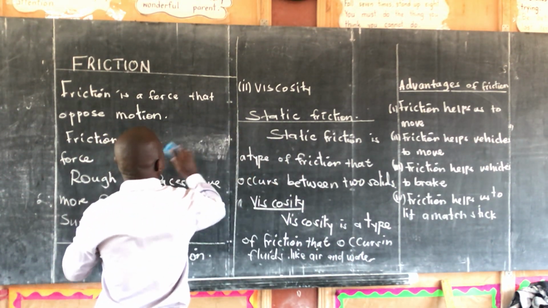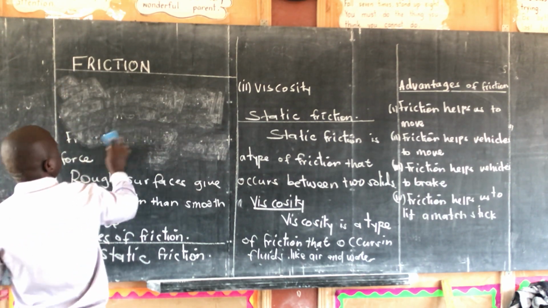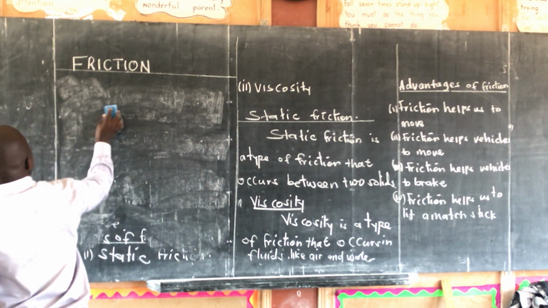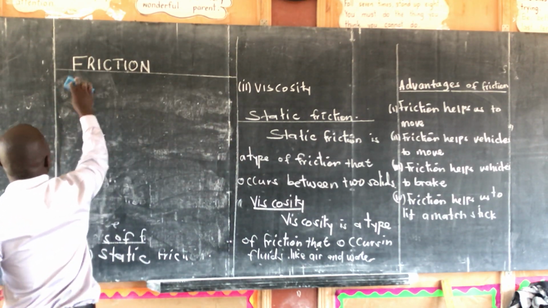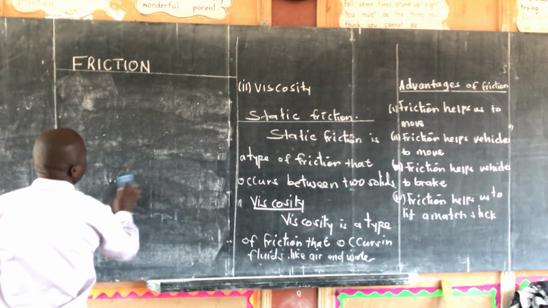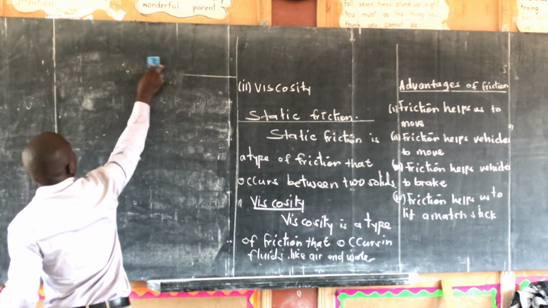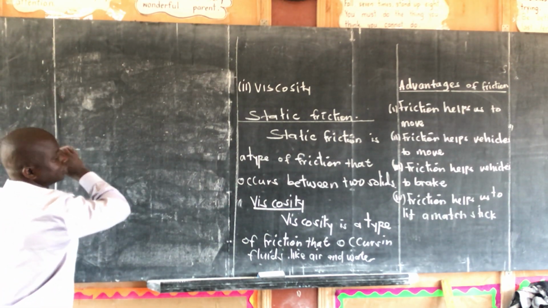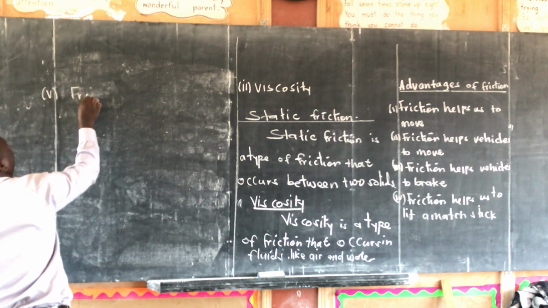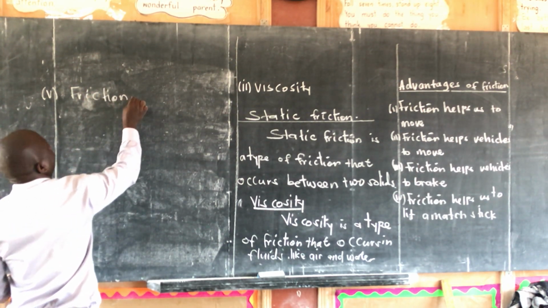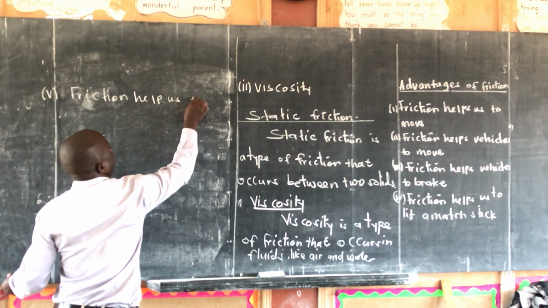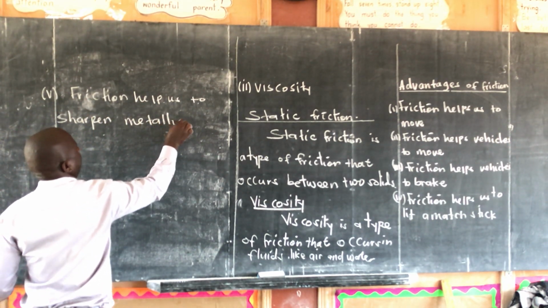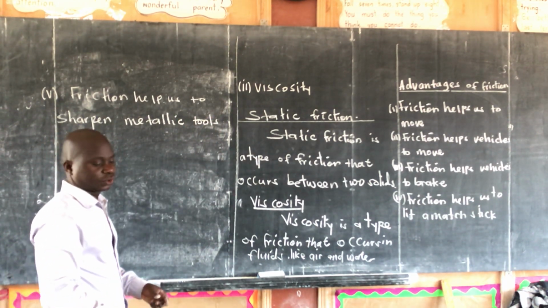We can say friction helps us to sharpen metallic tools.